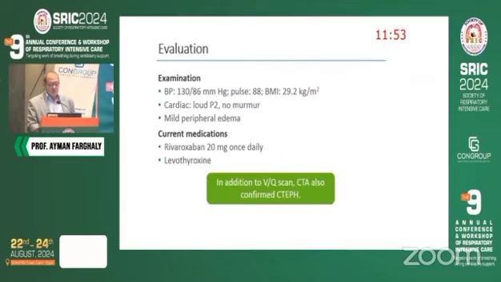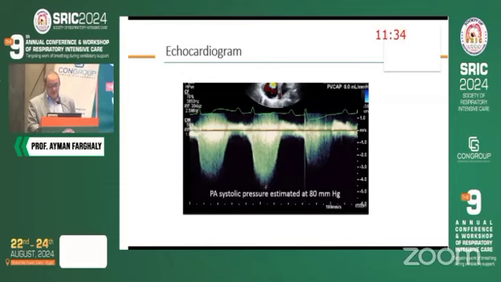So the patient was evaluated, and clinically has a loud P2, no murmur, and he was on medication, rivaroxaban and levothyroxine. In addition to the VQ scan, CT also was done and confirmed the presence of CTEPH.